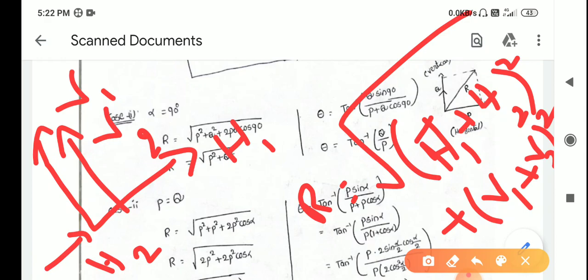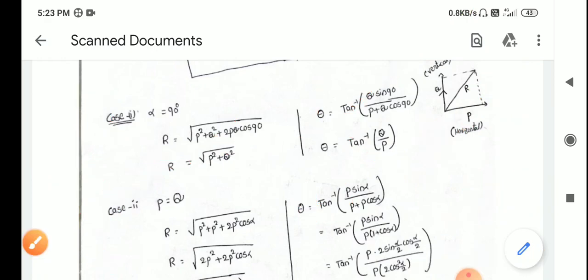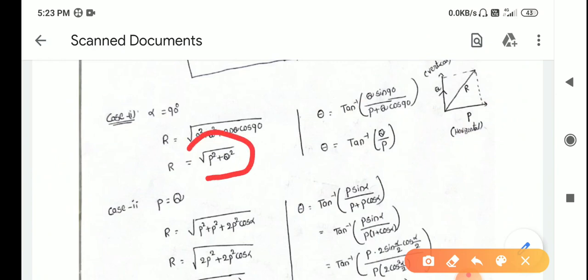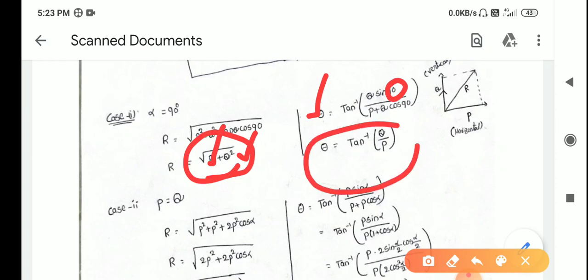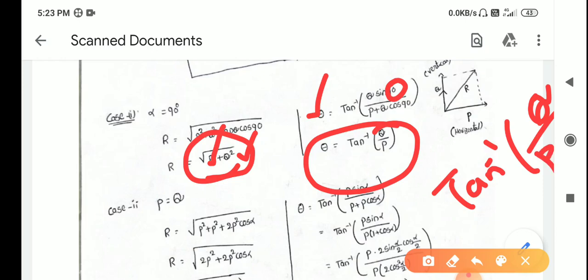This will become the new formula. This is very, very important. You have to remember that. So horizontal square plus vertical square is nothing but P square plus Q square. Similarly, if alpha becomes 90 degrees, what will be the direction? By substituting those values, you get tan inverse of Q by P.